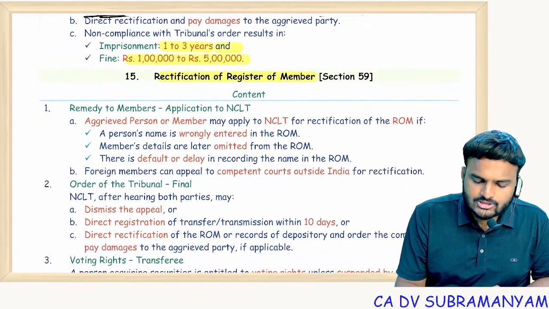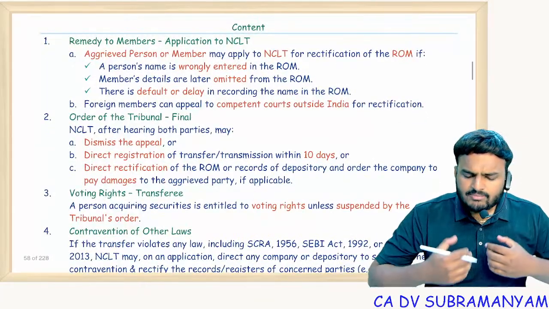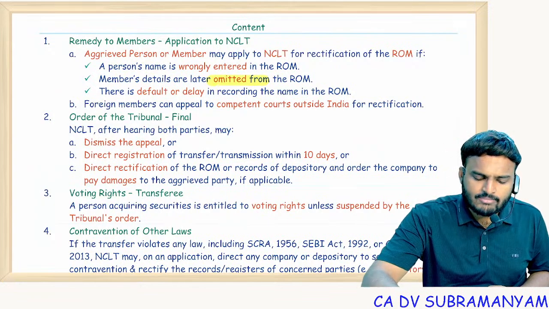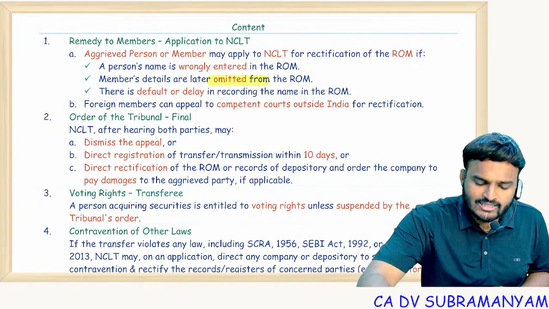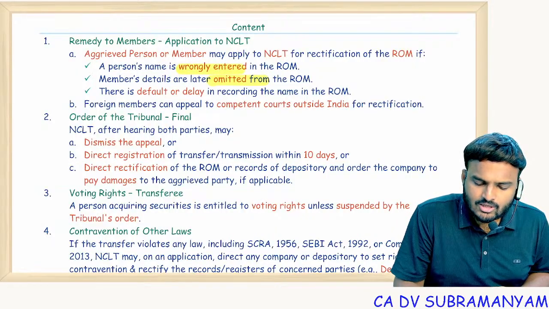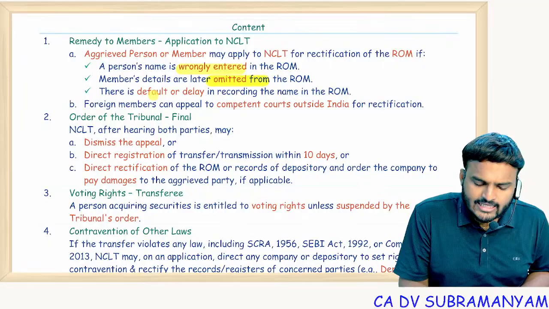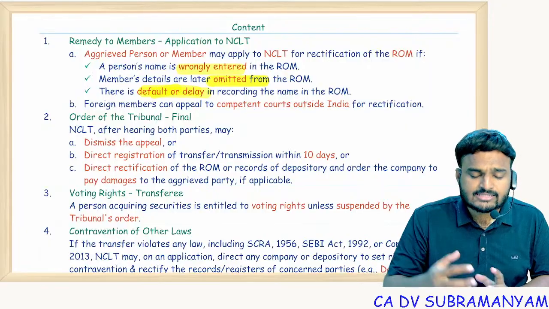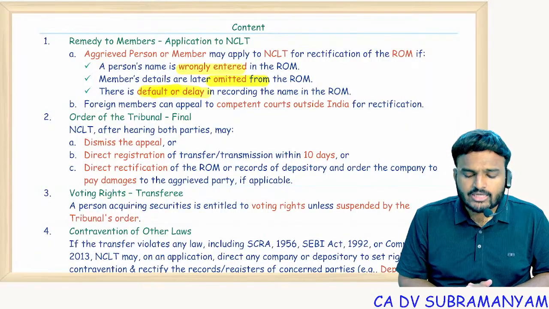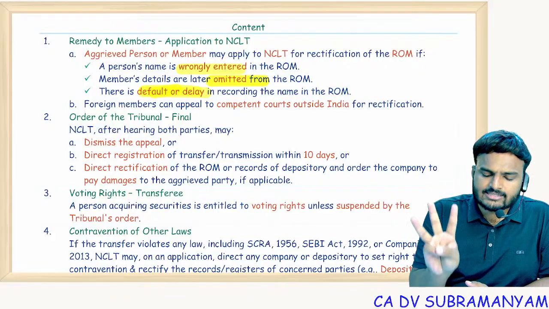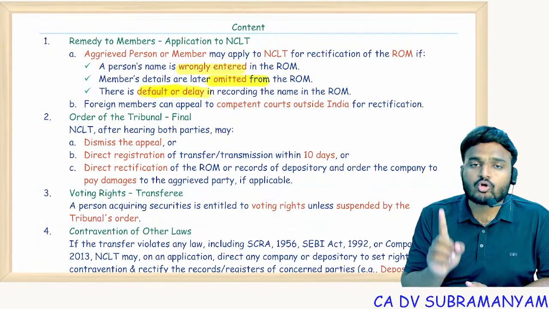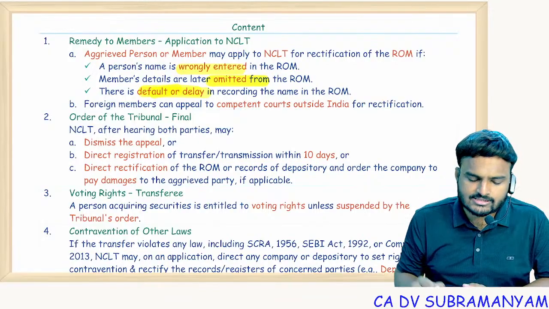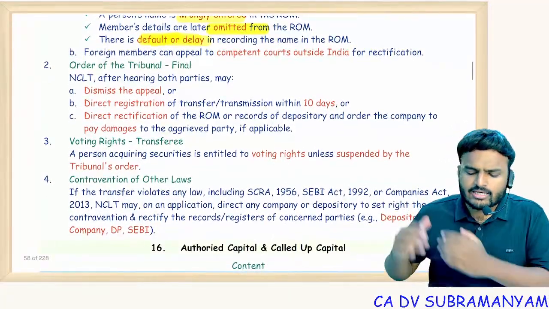Next one, rectification of register of members. I'm a member of the company, but my name was omitted from the register. Or I'm not a member of the company, but my name is wrongly entered in the register. Either wrongly entered or wrongly omitted. Or suppose registration of transfer is done, but the company is committing some delay or default in updating the register of members. In these three cases, the aggrieved party can go to NCLT.